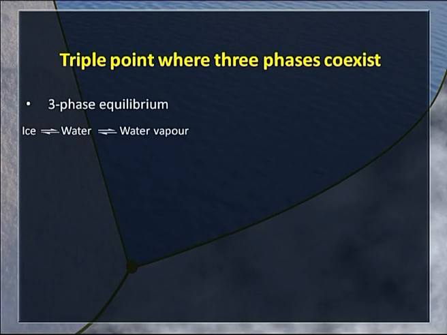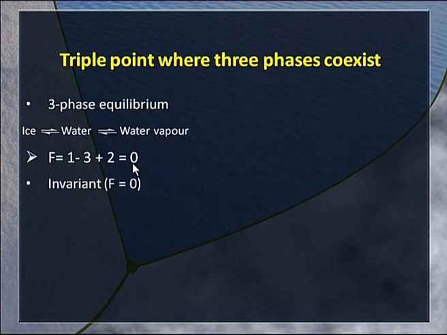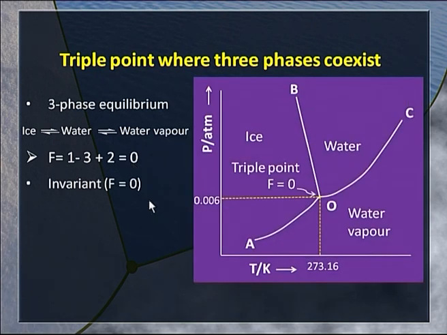Three-phase equilibrium. There is one possibility, as we have seen. All the three phases of water can coexist in equilibrium, and if you apply the phase rule equation to it, we get the number of degrees of freedom to be 0, and the system becomes an invariant system. The phase diagram is here. This point of intersection of the three curves is the point at which ice, water and water vapor are in equilibrium, and therefore it is called the triple point. You can also call it the invariant point because F is equal to 0.